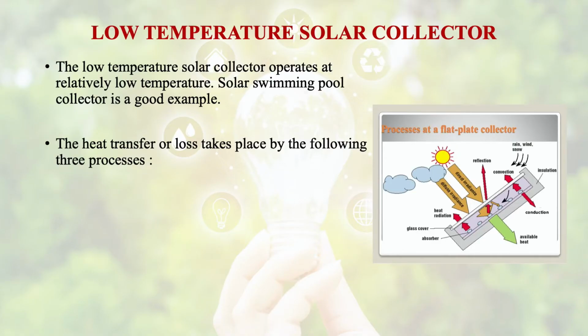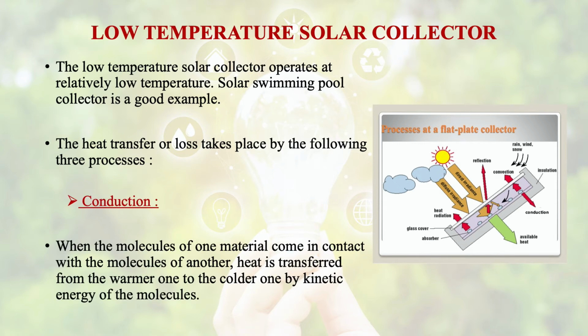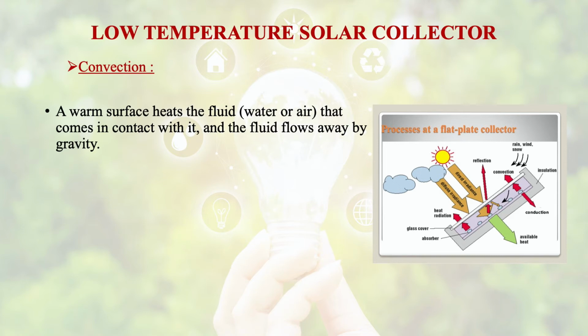The heat transfer or loss takes place by the three modes that we had already discussed. In conduction, when the molecules of one material come into contact with the molecules of another, heat is transferred from the warmer one to the colder one by the kinetic energy of the molecules. In convection, a warm surface heats the fluid, water or air, that comes in contact with it, and the fluid goes away by gravity.